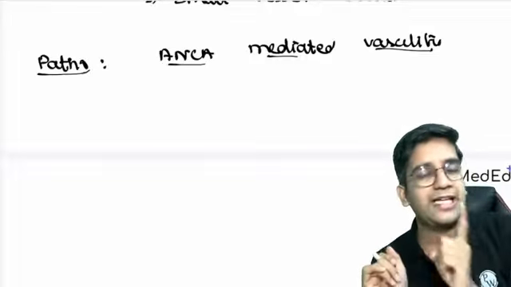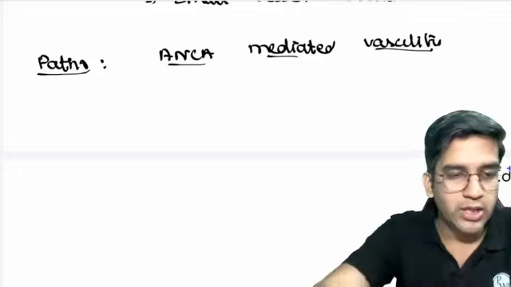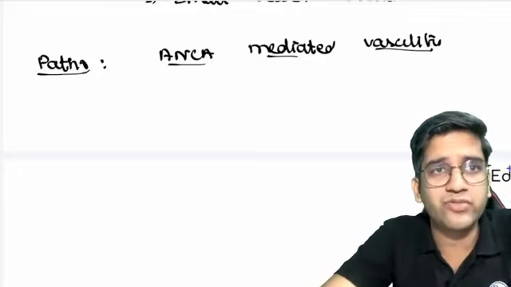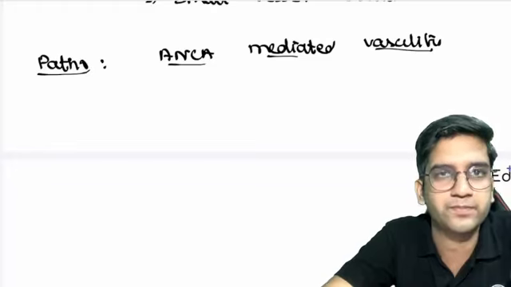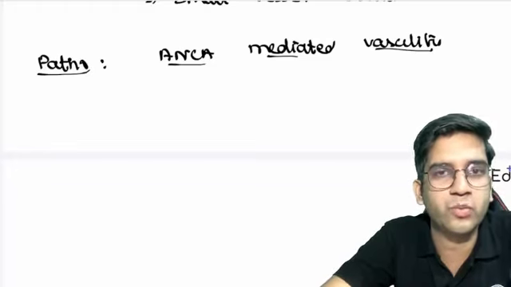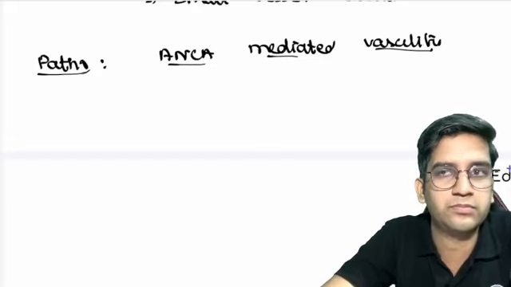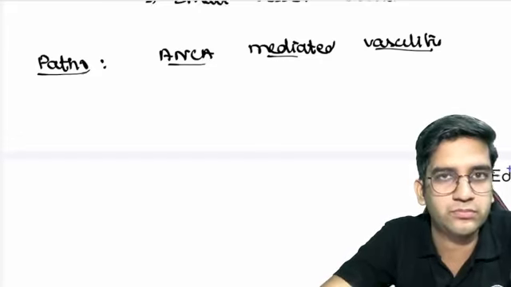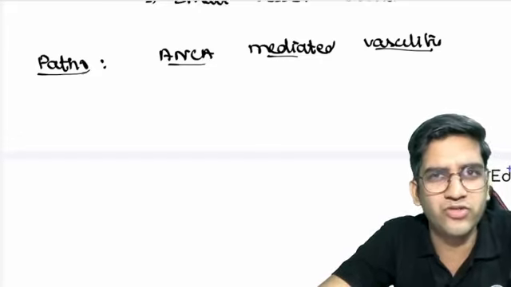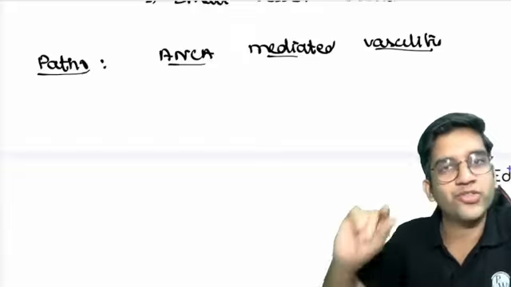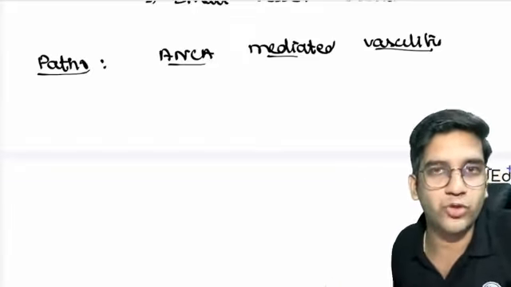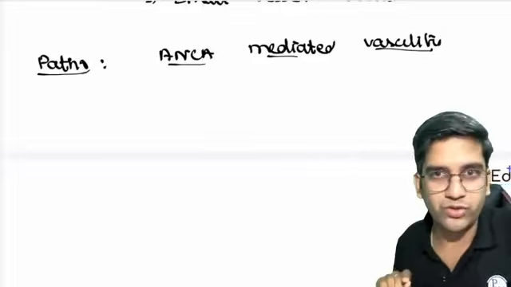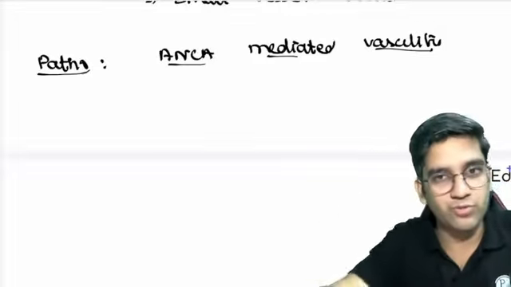ANCA, like I said, is anti-neutrophilic cytoplasmic antibody. What is there in neutrophil cytoplasm? Whatever comes to your mind. Granules, right? That's all. So this antibody is directed against cytoplasmic granule of neutrophil. If I say granule of neutrophil, what is the one enzyme which comes to your mind?